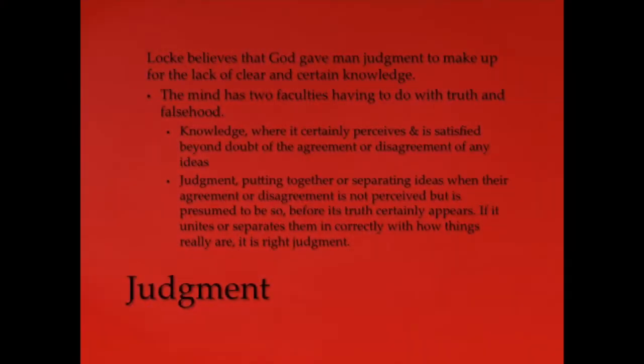Locke believes that God gave man judgment to make up for the lack of clear and certain knowledge. The mind has two faculties having to do with truth and falsehood, according to Locke: knowledge, where it certainly perceives and is satisfied beyond doubt of the agreement or disagreement of any ideas, and judgment, which is putting together or separating ideas when their agreement or disagreement is not perceived but is presumed to be so before its truth certainly appears. If it unites or separates them correctly with how things really are, it is right judgment.